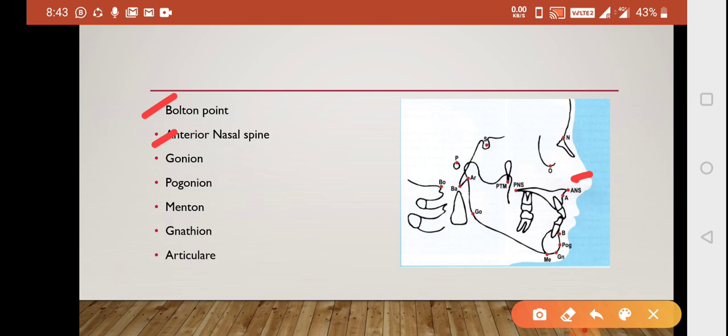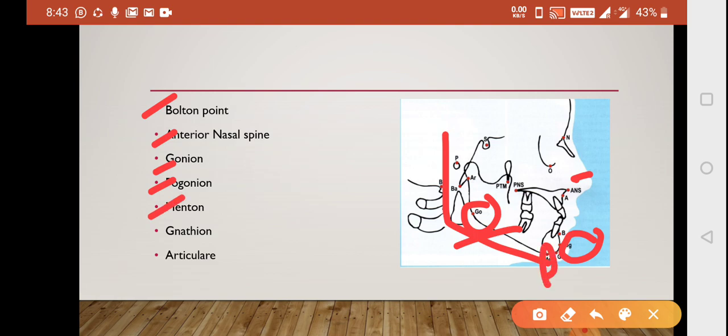And gonion is constructed here. This is a gonion, and it is a constructed point at the junction of the ramal plane and the mandibular plane. So here comes the gonion. Pogonion is the most anterior point of the bony chin in the median plane. Here comes the pogonion. And menton is the most inferior point on the mandibular symphysis. This is known as your menton.